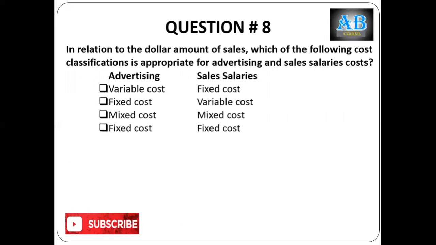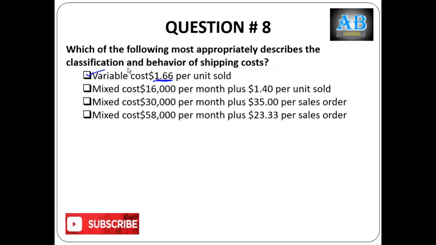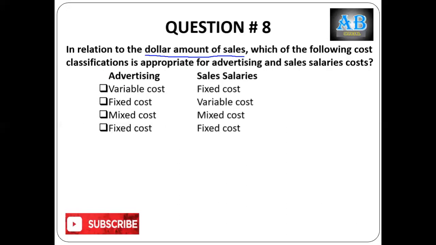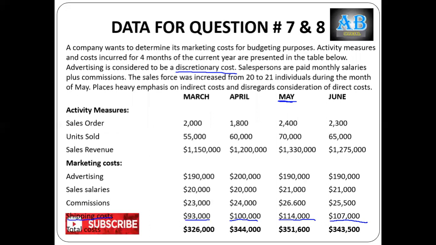Then, in relation to the dollar amount of sales, which of the following cost classifications is appropriate for advertising and sales salaries? Now look at the question. Advertising: 190, 190 and 190, at which activity level? 2000, 2400 and 2300.